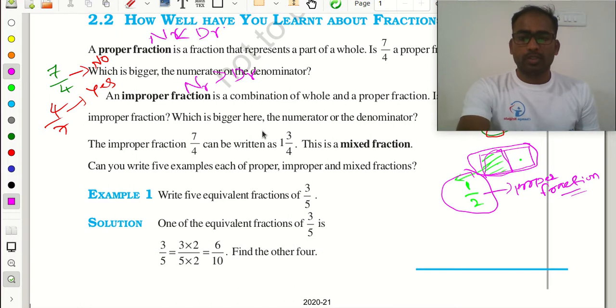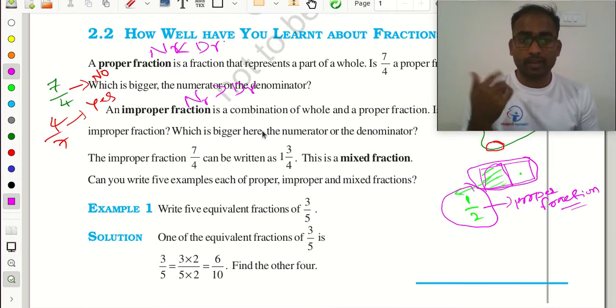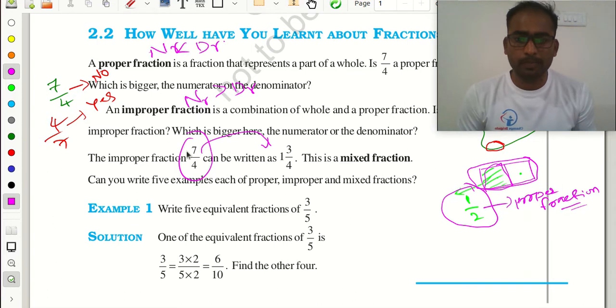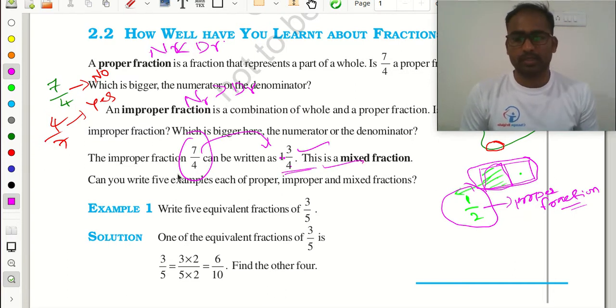Now the mixed fraction. We can write an improper fraction as a mixed fraction also. We have the improper fraction 7 by 4. Now I am going to write it as a mixed fraction. So I can write 1 3 by 4. Because 4 times 1 is 4, 4 plus 3 is 7, so 7 by 4. So this is a mixed fraction.